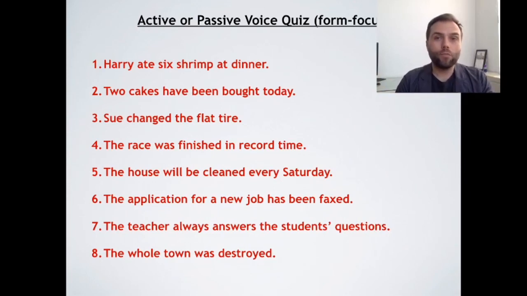So I hope that gave you some good ideas about teaching grammar. And when you're teaching grammar, think about focusing on meaning and use first before you focus on form, especially for high-level students. I hope that was interesting.